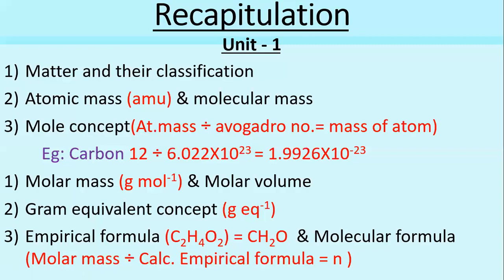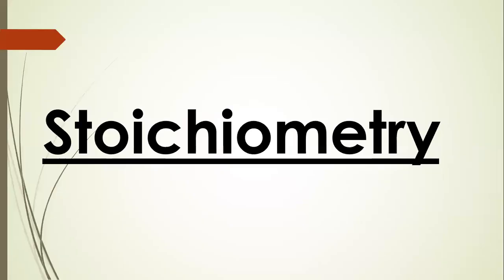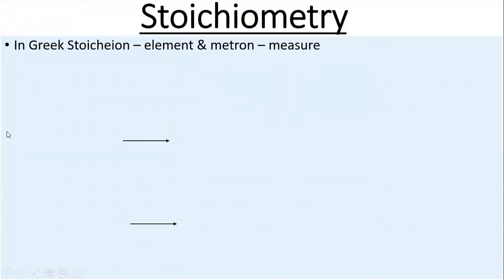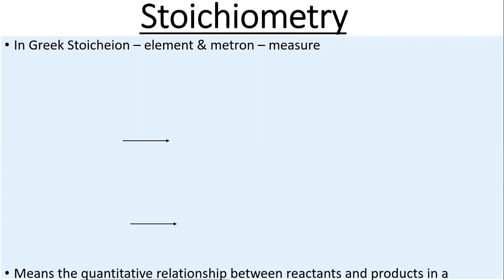Now to move on to our topic, stoichiometry. Stoichiometry is very important for a balanced chemical reaction. In Greek, stoichion means element, and metron means measure.